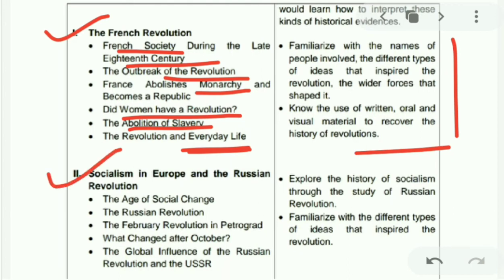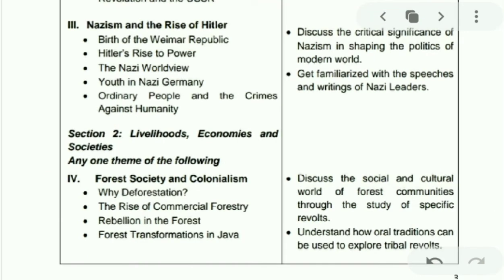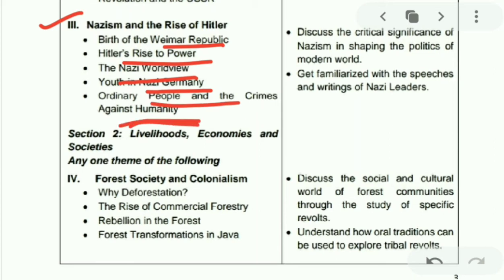Next is Socialism in Europe and the Russian Revolution. In this you will study the age of social change, the Russian Revolution, the February Revolution, why it changed after October, and then the global influence of Russia and the USSR. Next you will study Nazism and the rise of Hitler. In this you will study the birth of the Weimar Republic, Hitler's rise, Nazi worldview, youth in Nazi Germany, and the ordinary people and the crimes that were happening against humanity.